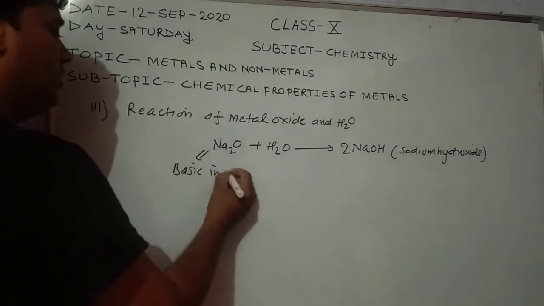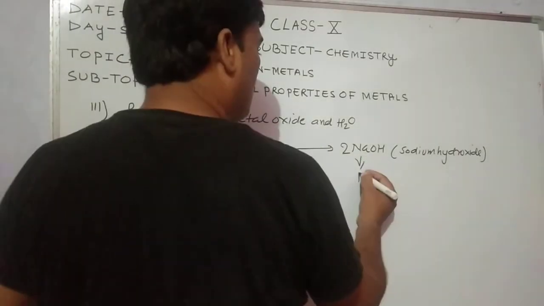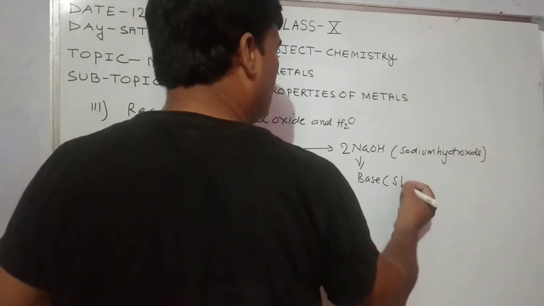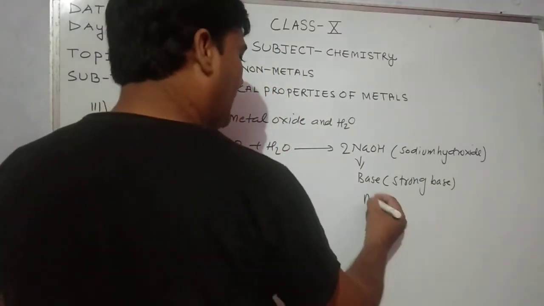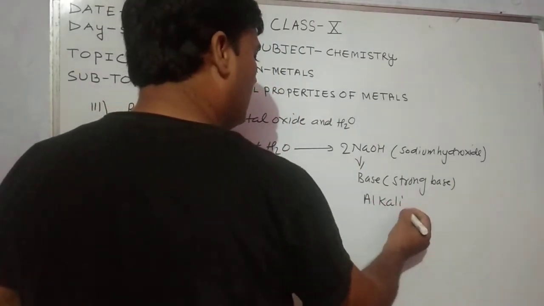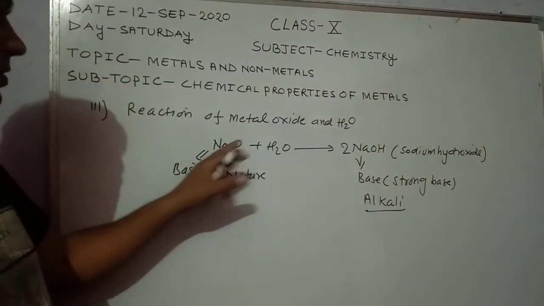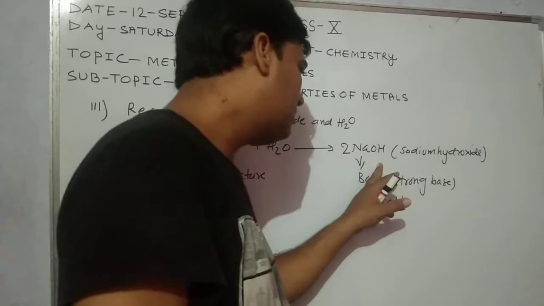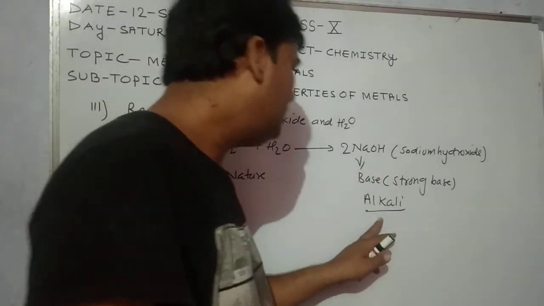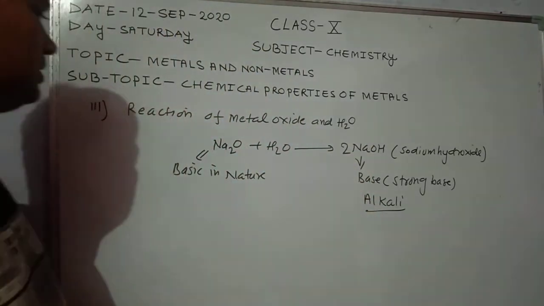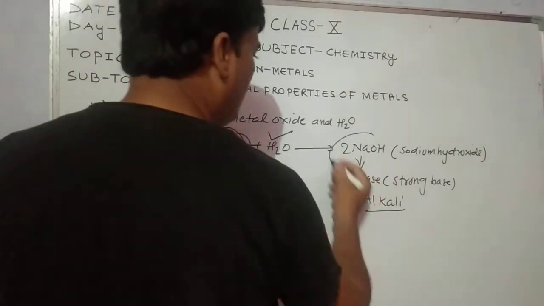Metal oxides are basic in nature because they react with water and form a base. Sodium hydroxide is a strong base. It is also known as alkali because it is a water soluble base. So sodium oxide reacts with water and forms sodium hydroxide, which is a base. Metal oxides are basic in nature because they react with water and form bases.